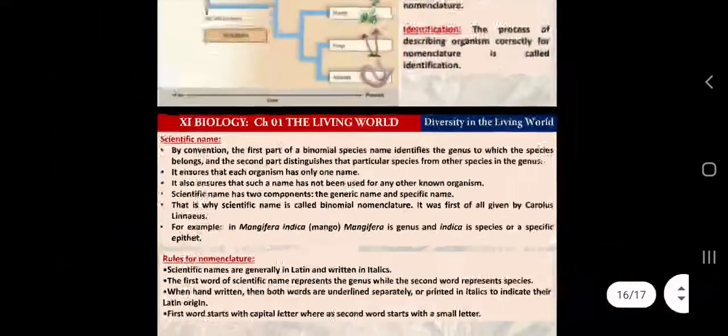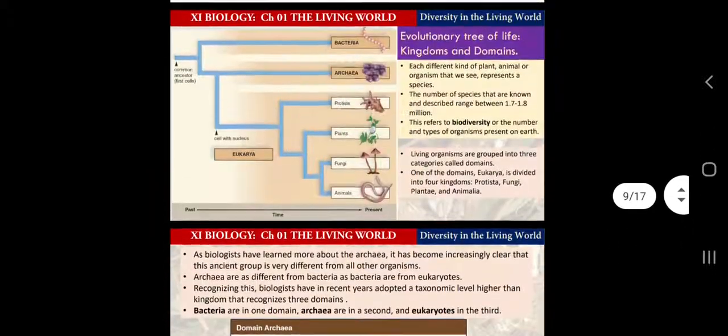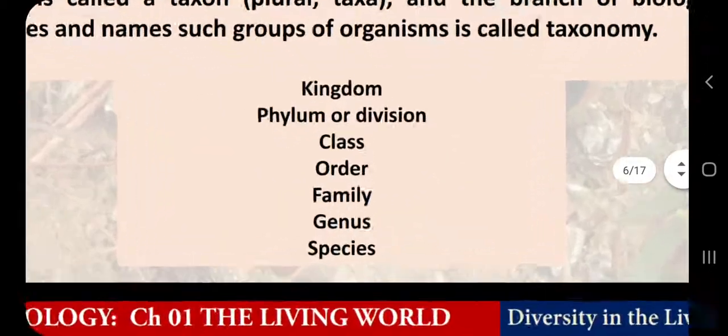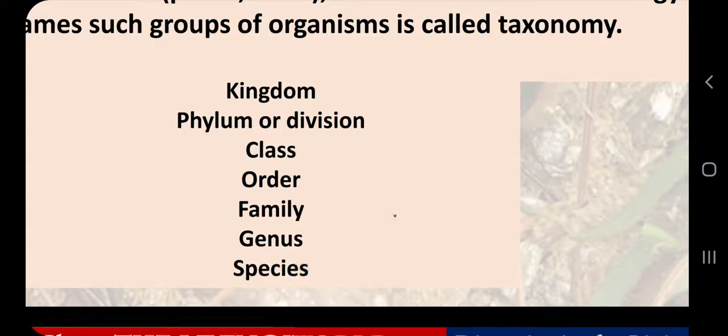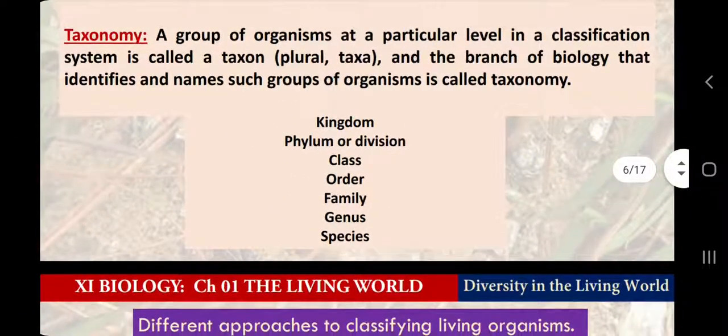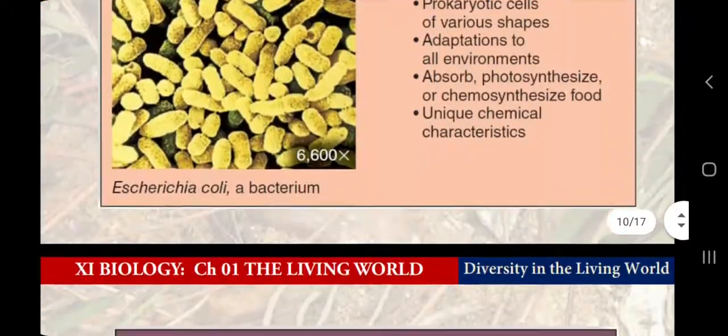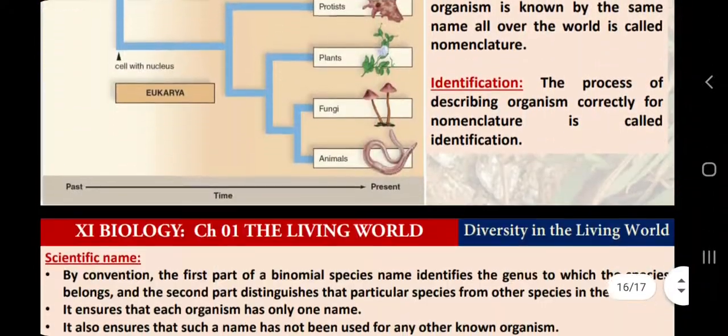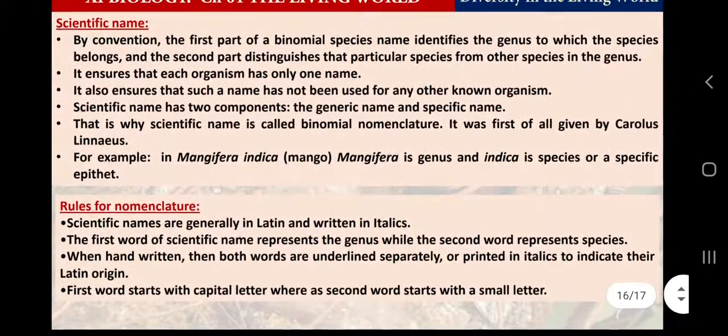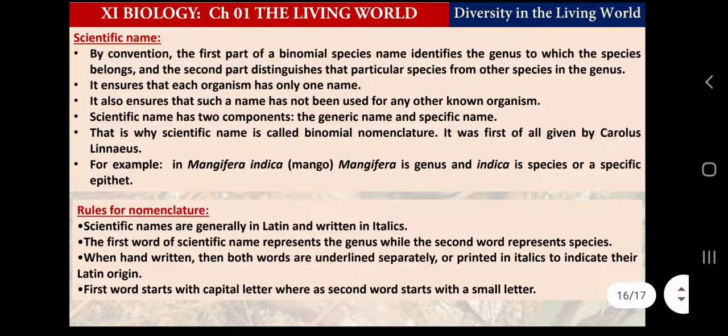What are genus and species? You need to revisit this idea from the class 9th chapter. The first name will signify the genus, and the first and second names together will signify the species. This video is going to be very lengthy, but it is very important because this topic matters for this chapter, for the complete curriculum of biology, and also from an examination point of view. So let me quickly take the idea.